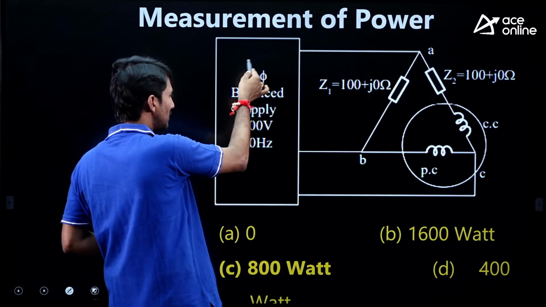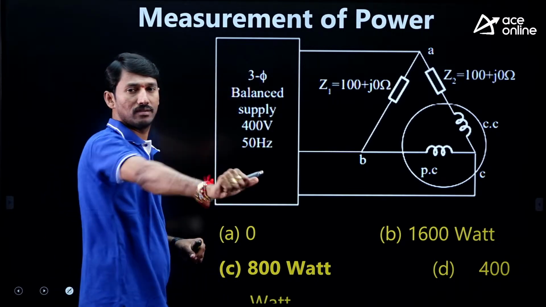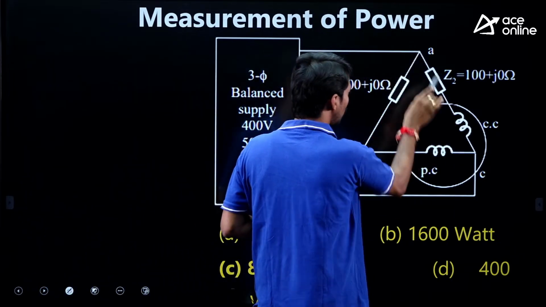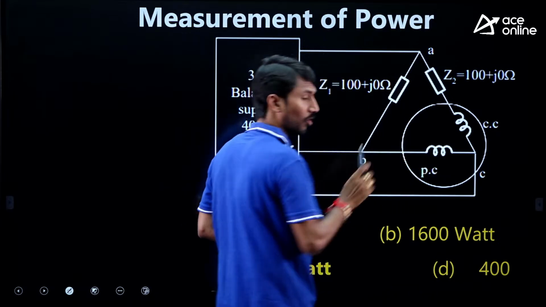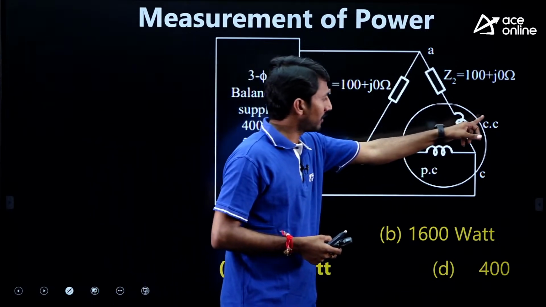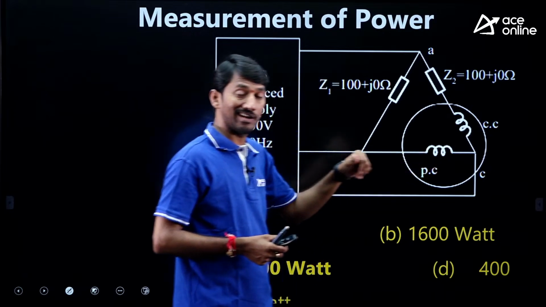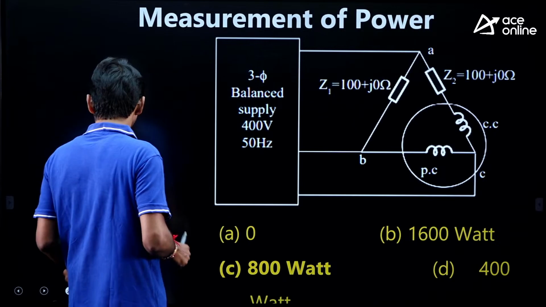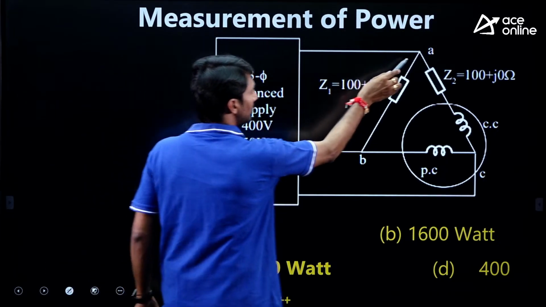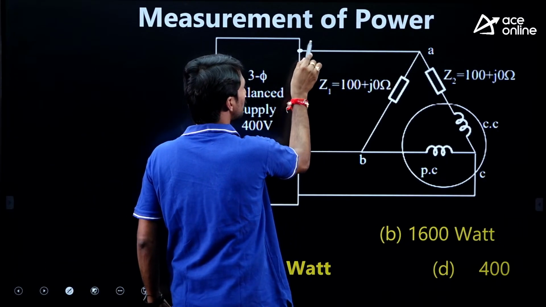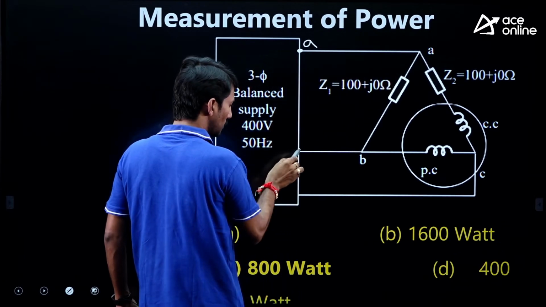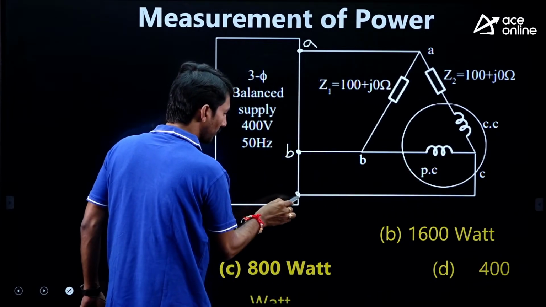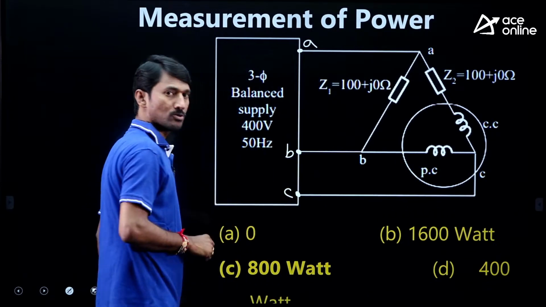See, this is a three-phase balanced supply. This is one load, second load, and here potential coil. He has mentioned clearly current coil and potential coils are connected in the circuit as shown. Yes, this is circuit shown. Now, here, sir, this is A. I am taking this as A because same point. This is B. Yes, this point is C. I am taking this point also C.